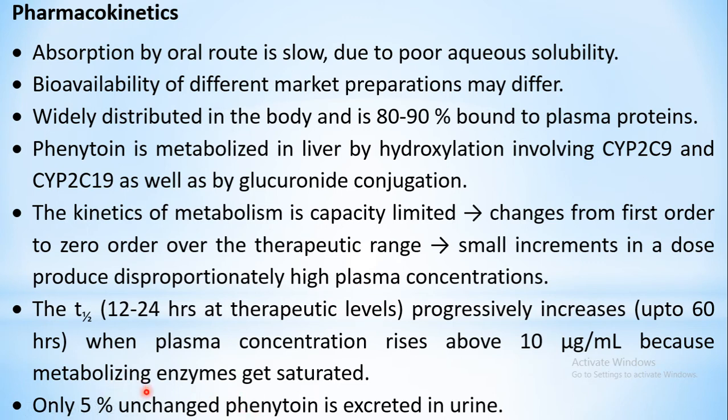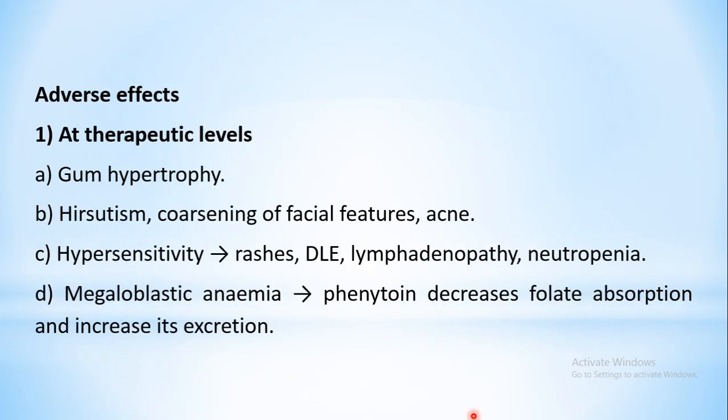However, 5% of the drug is also excreted in the unchanged form, mainly in the urine. The rest, 95% of the drug, is getting metabolized. Coming to the adverse effects. The adverse effects of this drug depend upon whether they occur at the therapeutic levels or are seen at the toxic levels, that is, at higher plasma concentrations.